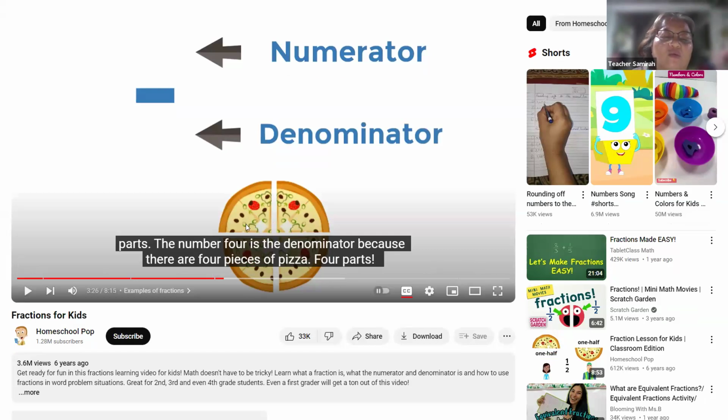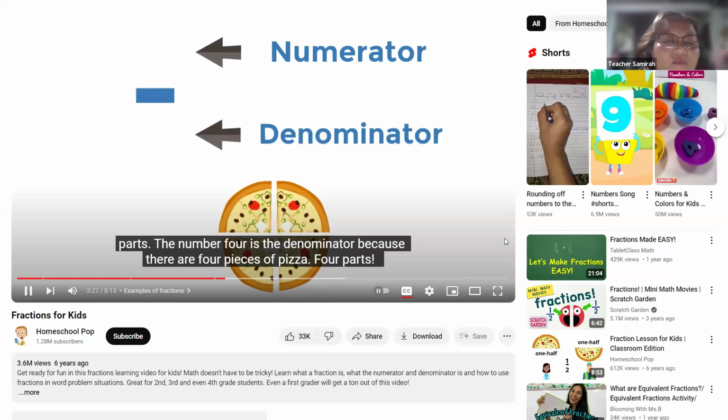This is the part we are actually talking about. And look at the whole pizza. The whole pizza is actually being divided into 4. So the denominator is the number that we divided the whole pizza into, right? So if you look at this, the whole pizza has been divided into 4. So each part will be 1/4. Okay, look at that.